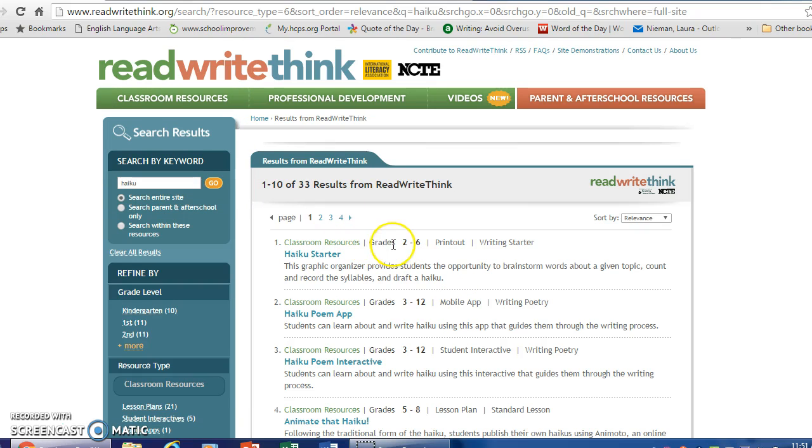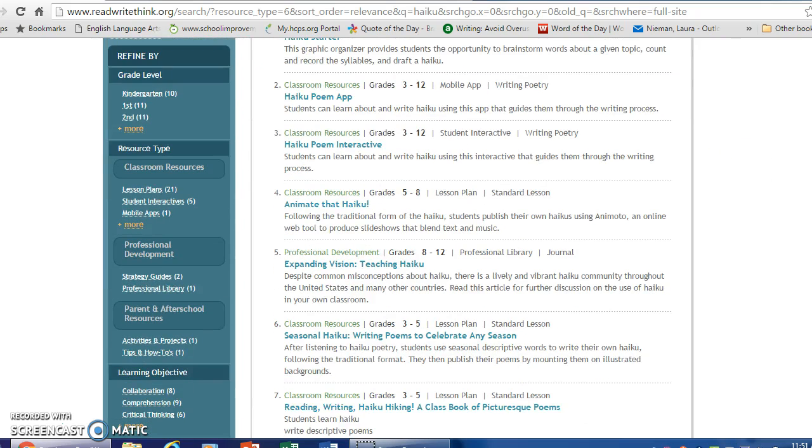Each resource is filtered by grade. So this first one would be grades 2 to 6. The type of resource that it is, so printout, this one is a mobile app, which is kind of neat. And also the specific domain of instruction that it addresses. So the writing starter, this is a graphic organizer, and it gives you a little blurb right here of what it is. You also can refine your search by clicking the type, the grade level, and the section.